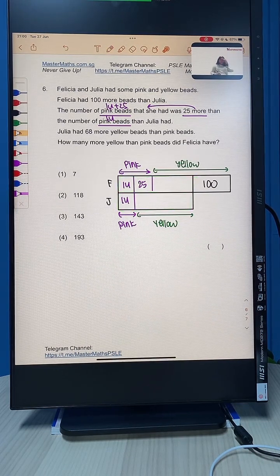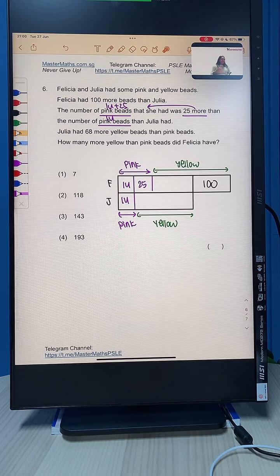So again, step 1, I draw Felicia 100 more. Step 2, I cut Felicia's bar. I don't know how many pink she has. I'm going to call it 1 unit and another 25, because she has 25 more than Julia. Whereas Julia will get 1 unit of pink only. Okay? So the rest of their beads must be yellow.